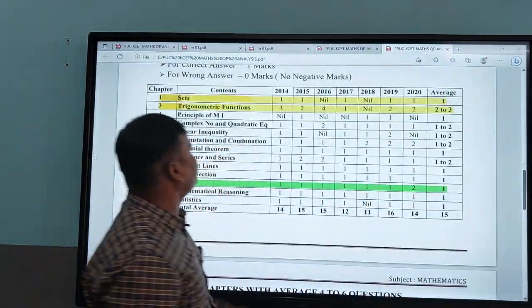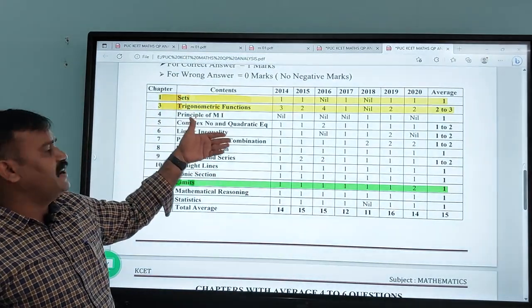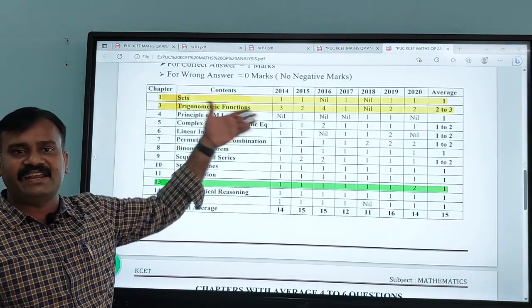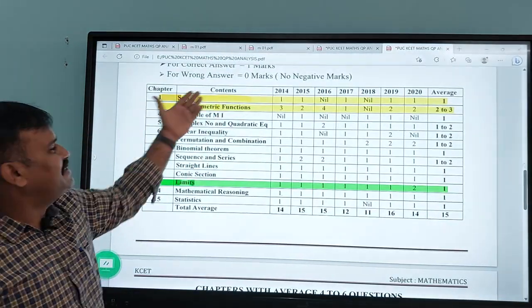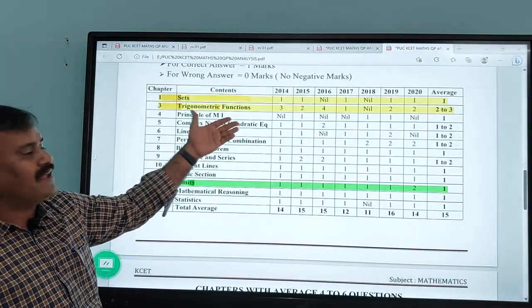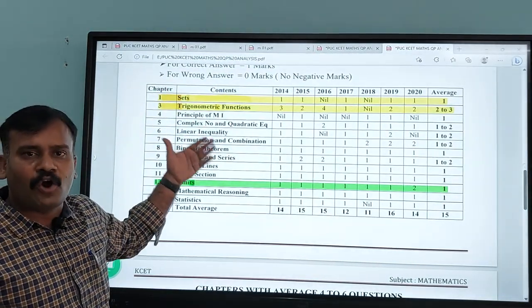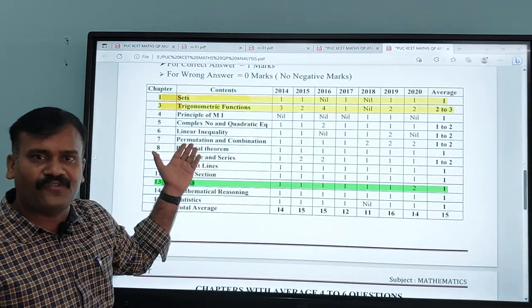When it comes to the first year concepts, the chapters I didn't shade with any color, like principle of mathematical induction, complex numbers, linear, they are very simple concepts. You can easily answer those things.